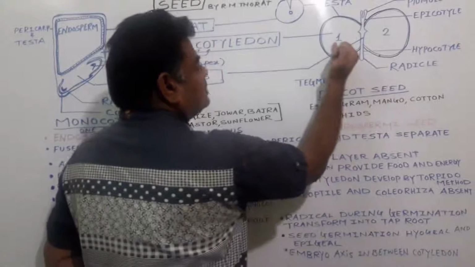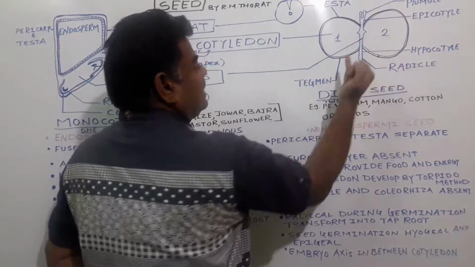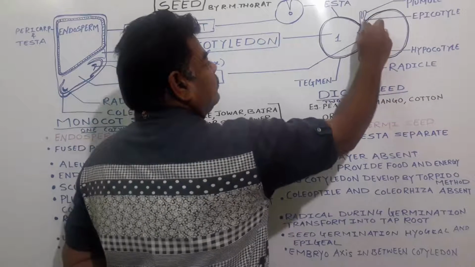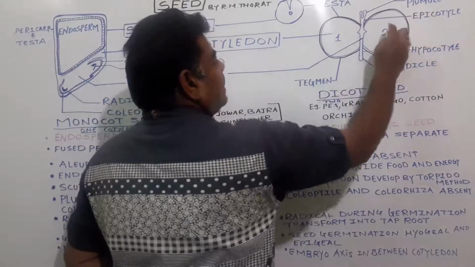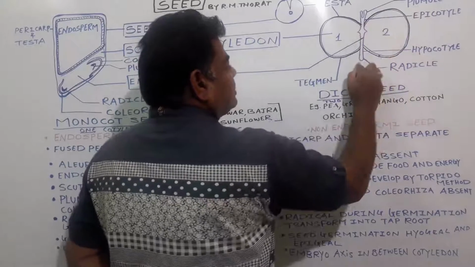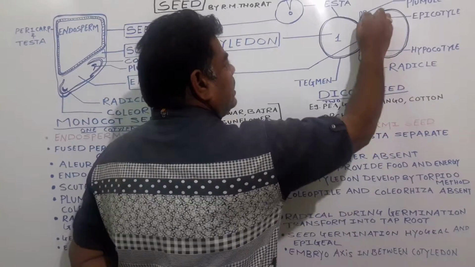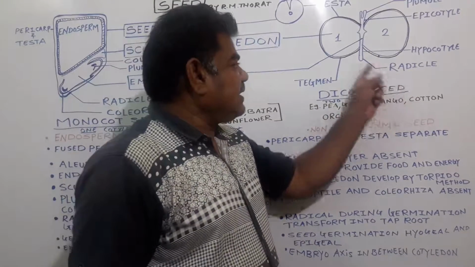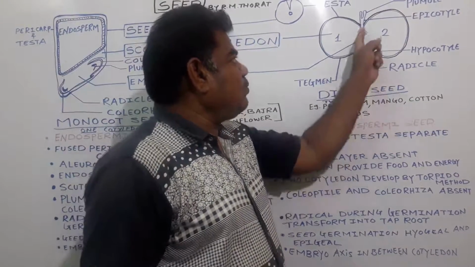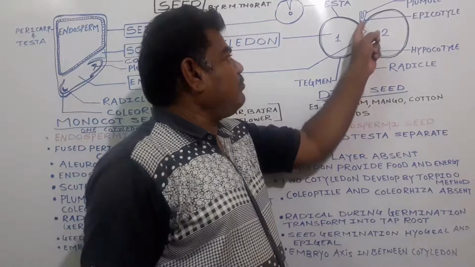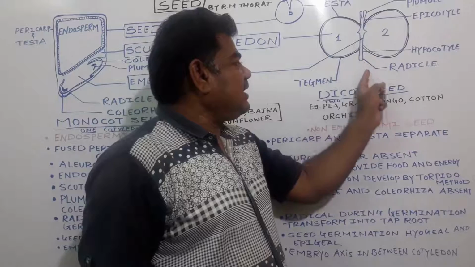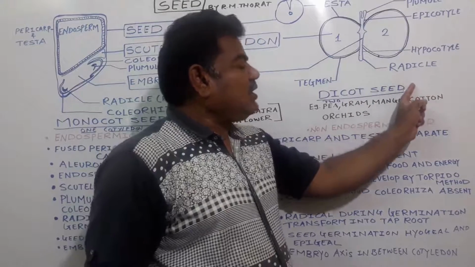To this embryo axis, two cotyledons get attached like this, and this structure we call the plumule, and this structure we call the radicle. Plumule gets transformed into the shoot apex, and radicle gets transformed into the root. Plumule gets modified into the shoot, and the radicle gets converted into the root.